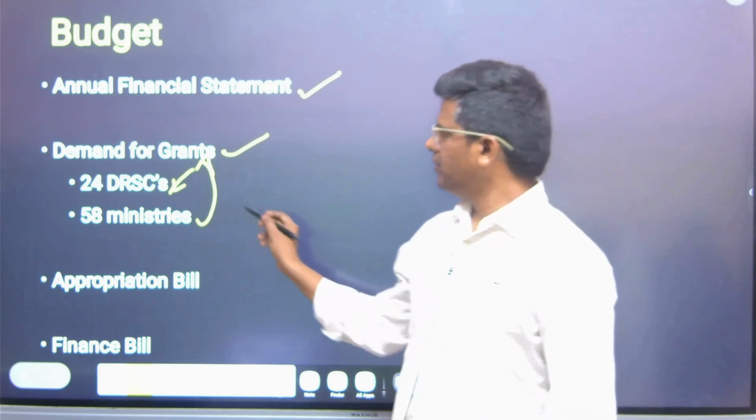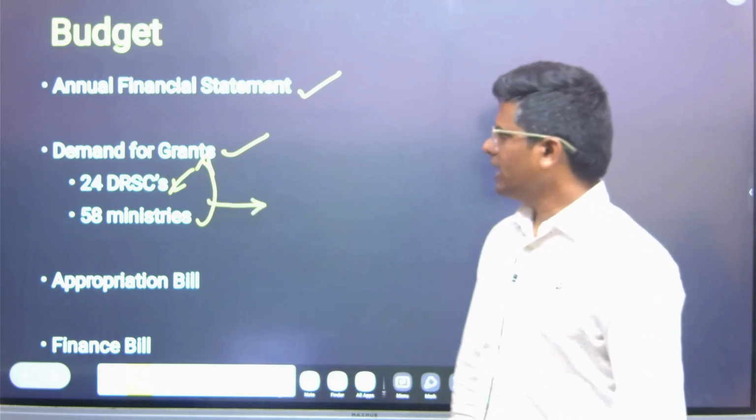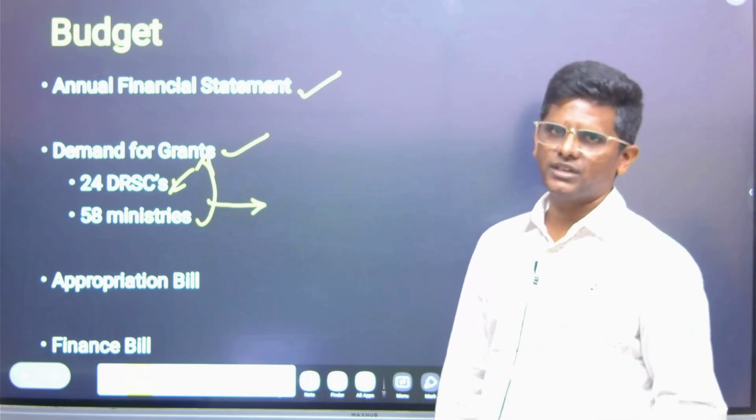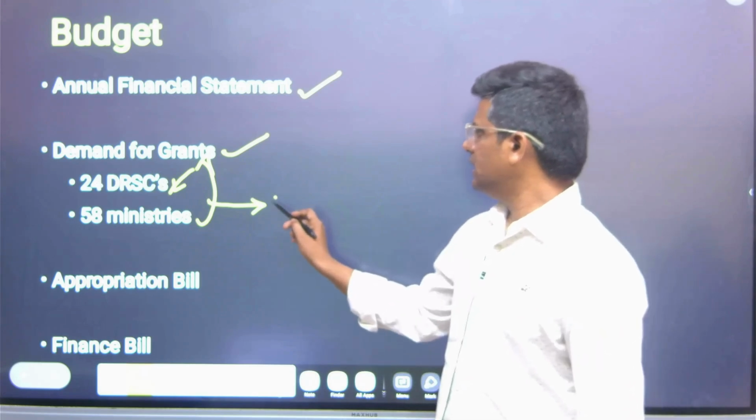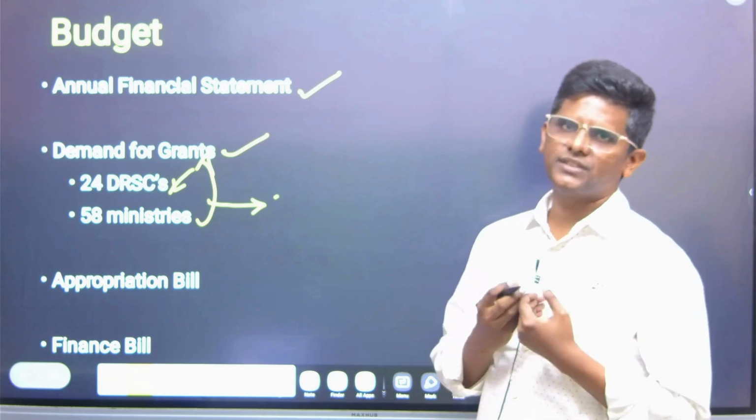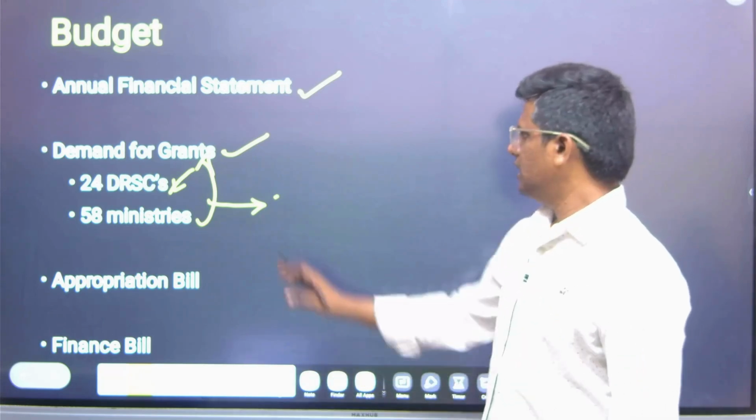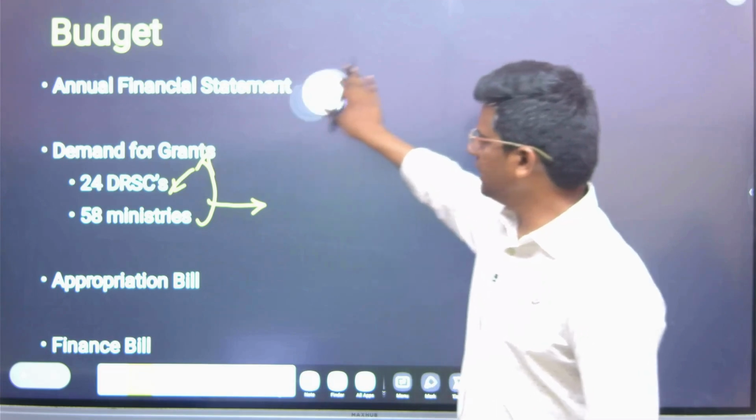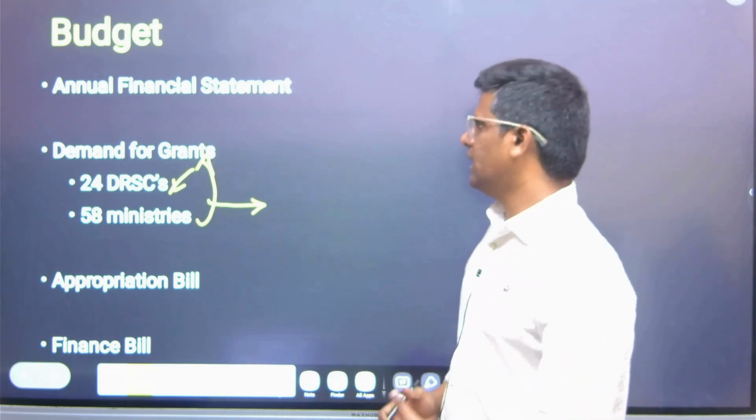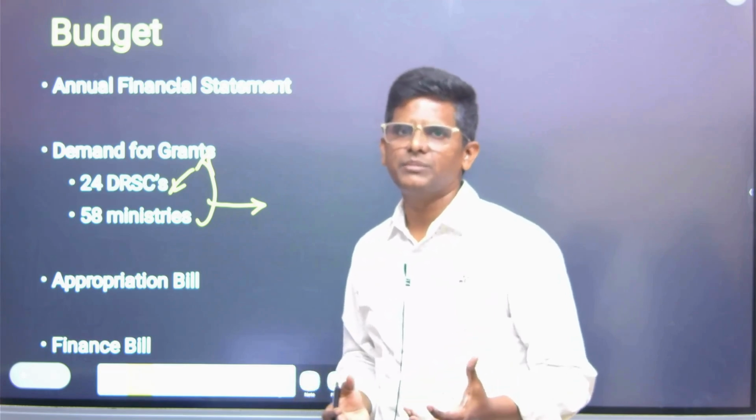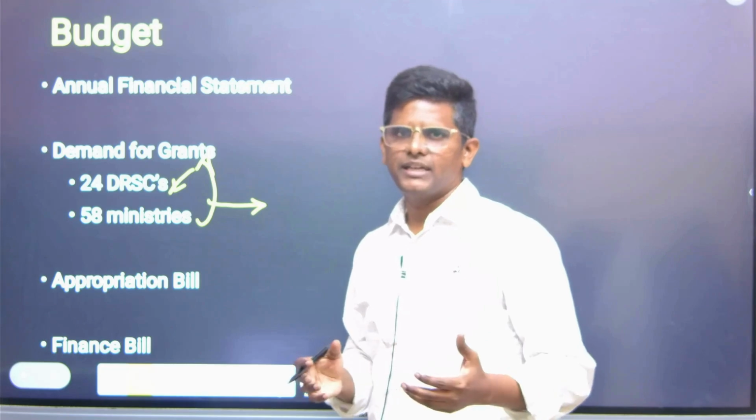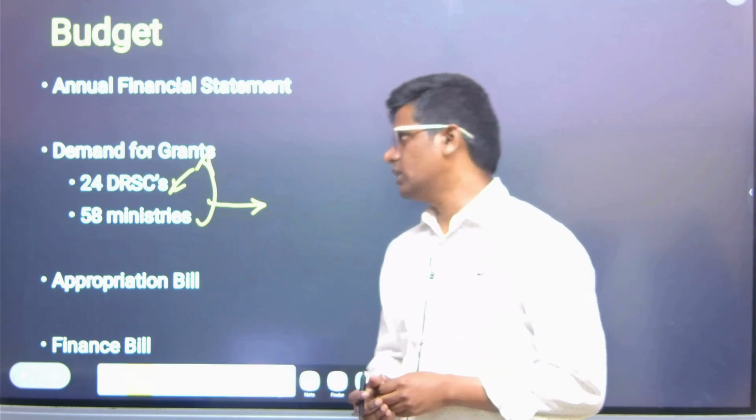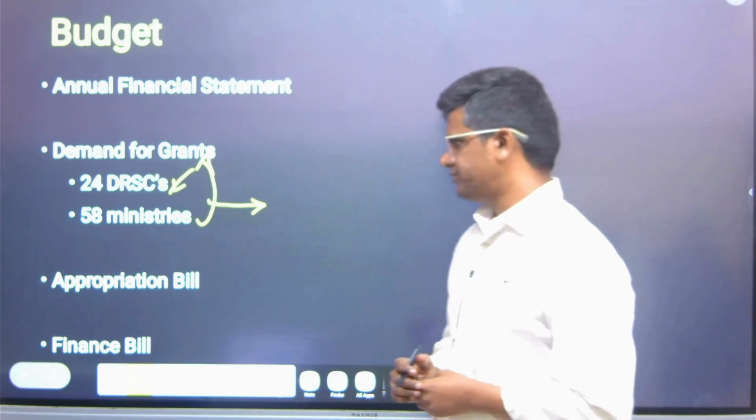What happens if there is not enough time to discuss the demands for grants fully? Then on the last day all the demands for grants will be approved by the house, and it's called guillotine. Basically full time will not be given for all the ministries, for the parliamentarians to discuss all the ministries and check the validity. Enough time is not there. It is happening even now.